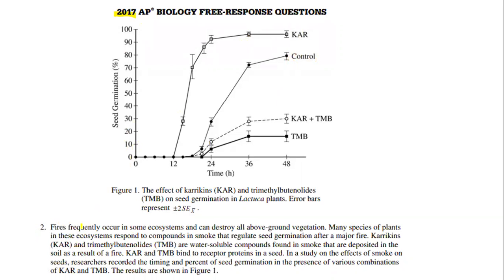So for number 2, it talks about fires frequently occurring in some ecosystems. They can destroy all above ground vegetation. Many species of plants in these ecosystems respond to compounds like smoke that regulate seed germination after a major fire. So we have karrikins, abbreviated KAR, and trimethylbutanolides, which are going to be abbreviated TMB, water-soluble compounds found in smoke that are deposited in the soil as a result of a fire.